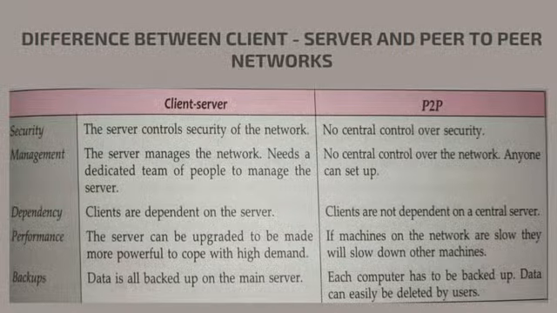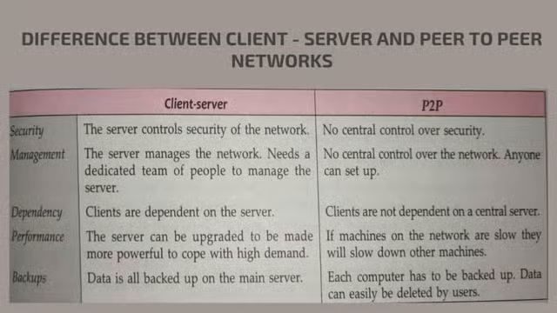So the difference between client server and peer-to-peer network is based on different factors: security, dependency, management, performance, and backup.